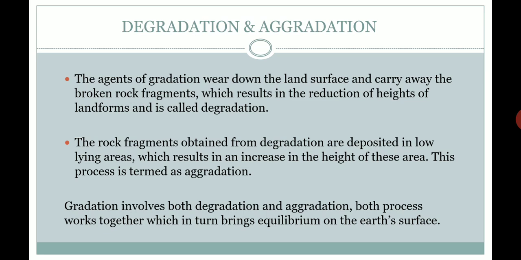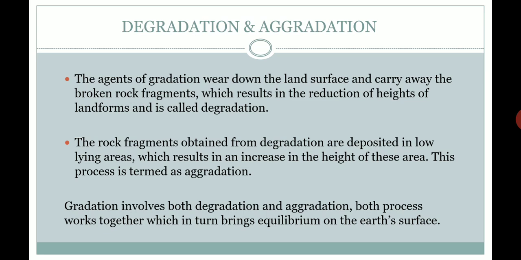What do you mean by aggradation? The rock fragments obtained from degradation are deposited in the low-lying areas. When rock fragments get deposited again and again, there is an increase in height of this low-lying area, and that is known as aggradation.